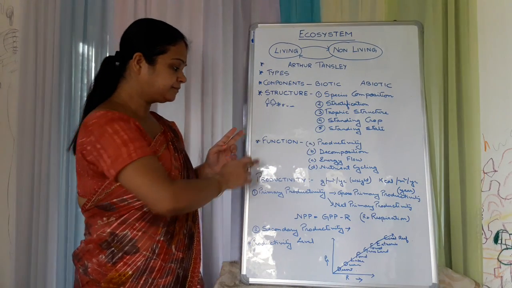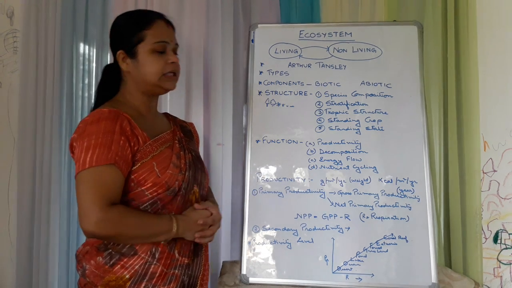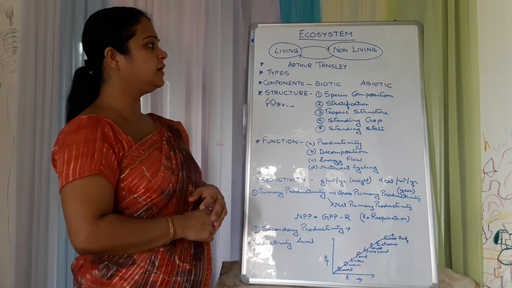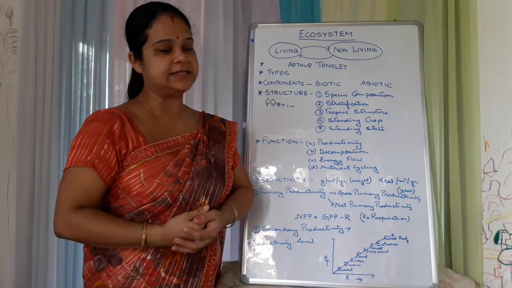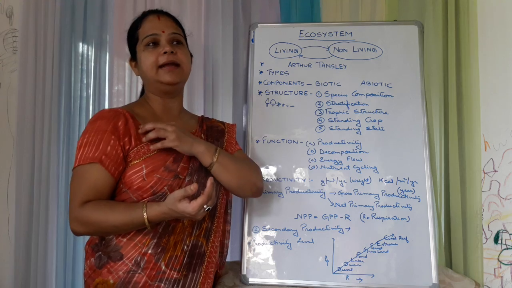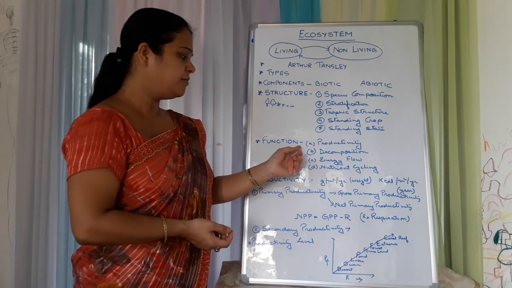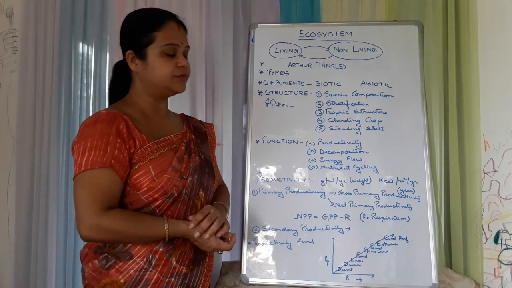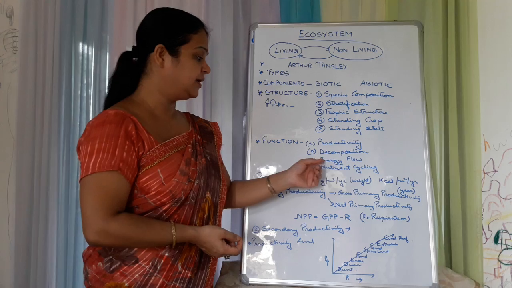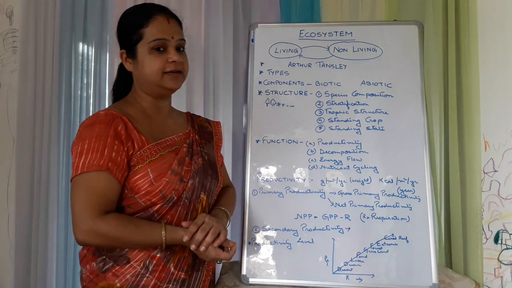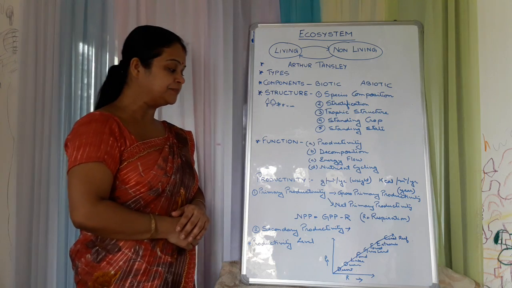Now next we come to the functions of ecosystem. What is ecosystem function? When we study the ecosystem, we are studying the living and non-living substances. They all interact and have particular functions. There are basically four different functions in the ecosystem: productivity, decomposition, energy flow, and nutrient cycle. We will go one by one. So first today let's go to productivity.